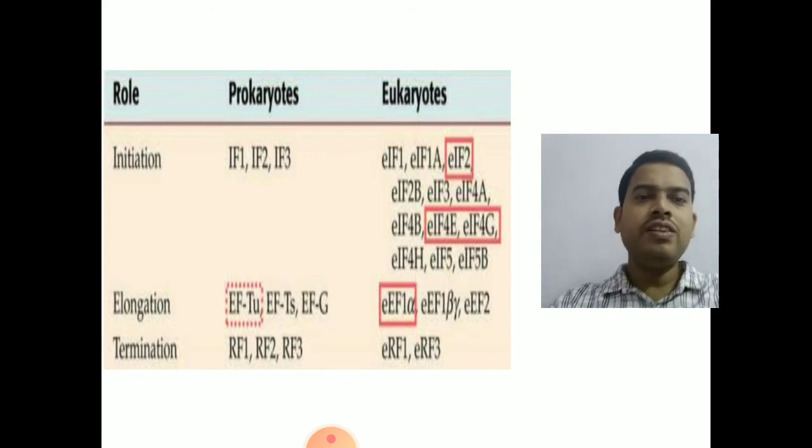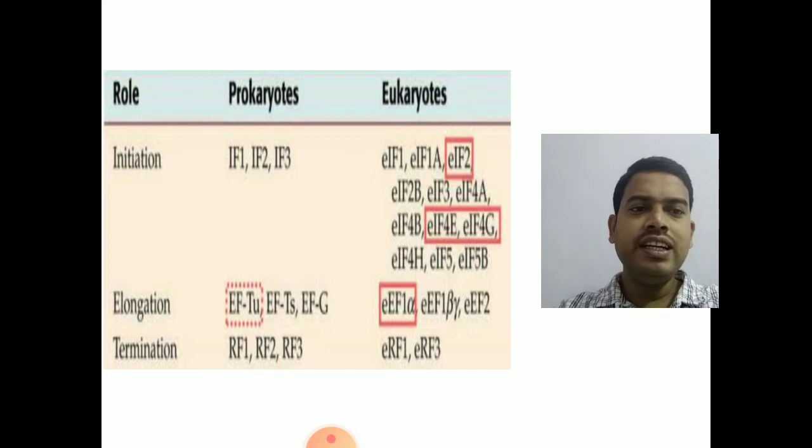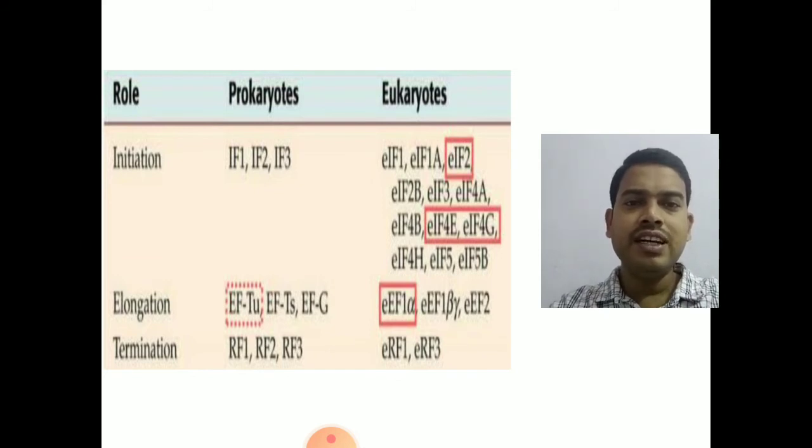Before going into the process of translation, these are the translation factors present in prokaryotes and eukaryotes, which play an important role in initiation, elongation and termination of translation. In prokaryotes, the initiation factors are called initiation factor 1, 2 and 3.